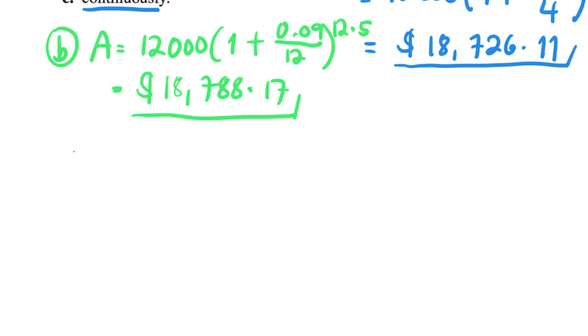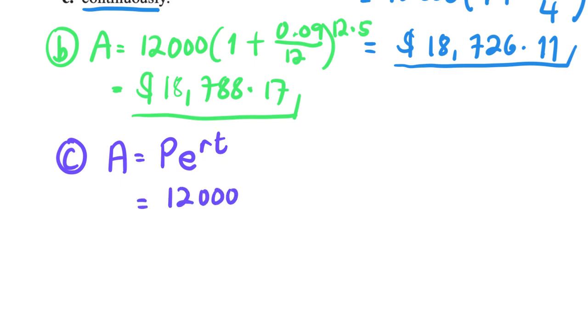So let's look at letter C this time. Letter C says that it's compounded continuously. Our formula for compounded continuously is A is equal to P times e, Euler's number, raised to R times T. Okay, so let's fill up everything. This is going to give you 12,000, that's the principal, and you're going to use e raised to our rate, which is 0.09, multiplied by 5 years.